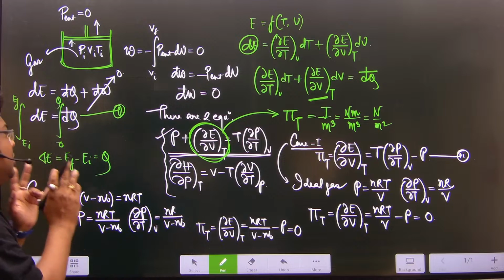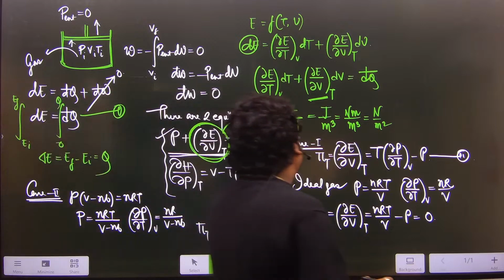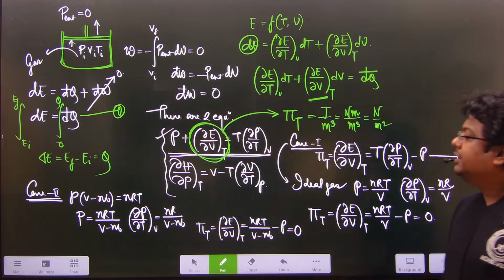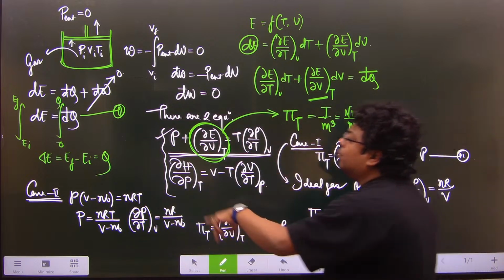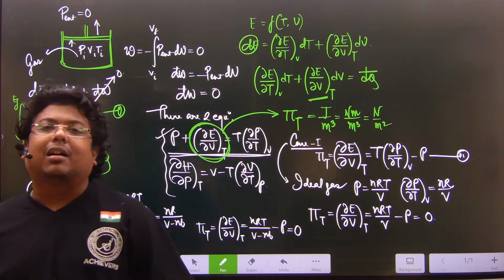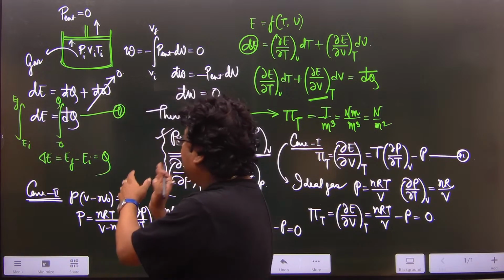So there are 2 types of gas: the first one is ideal gas and the second one is P into (V minus nb) equal to nRT, where the intermolecular force of attraction term, the a term, is not present here.